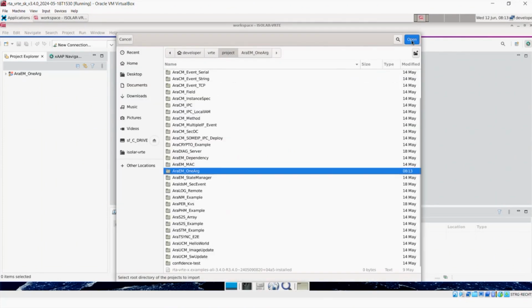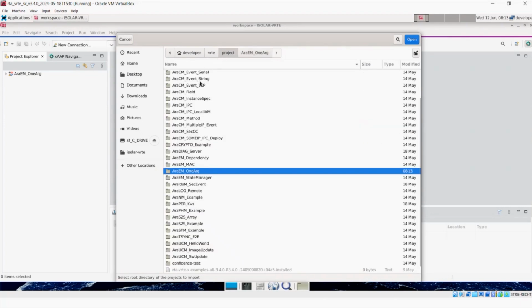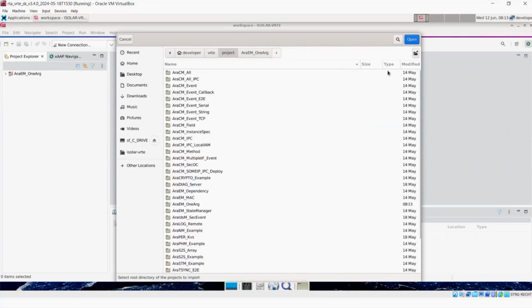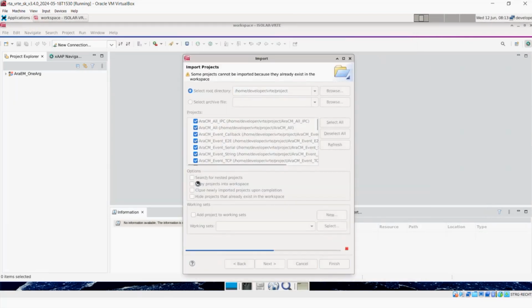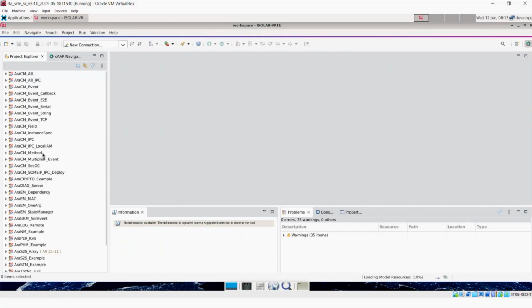Let's open at that level. Let me go back again. I want to go back up here. Not folder. Right, so let's finish that. So let's pull them all in. There we go. So that's pulled all those projects in here.